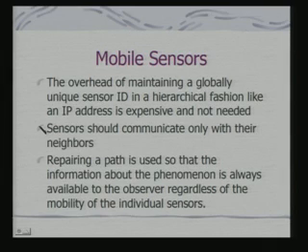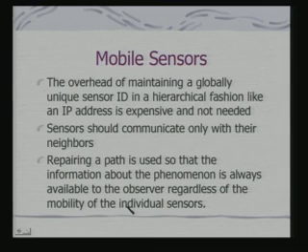So, when we have mobile sensors, the overhead of maintaining a globally unique sensor ID in a hierarchical fashion like an IP address is expensive and not needed, because your sensor is moving around. Okay. So, an IP address is hierarchical and uniquely associated with a node. So, this whole addressing scheme that we are familiar with in the classical network is no longer valid in this kind of scenario. Sensors should communicate only with their neighbors that are found. Okay. And repairing a path is used so that the information about the phenomena is always available to the observer regardless of the mobility of individual sensors.